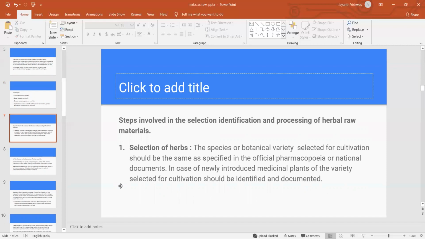So is that the good quality of the seeds, or whatever it may be, any part of the plant for cultivation, so that should be in the official pharmacopoeia. The same thing should be specified in the official pharmacopoeia or national formulary or documents, so that we can select those herbs for the processing of the herbal raw material.